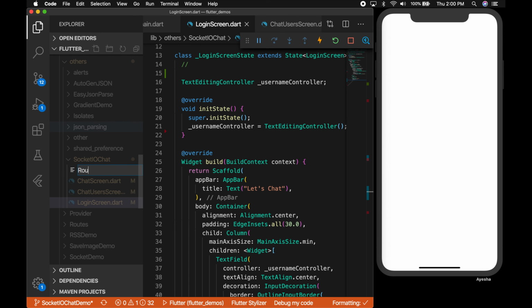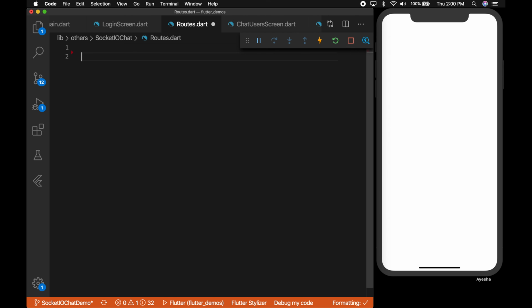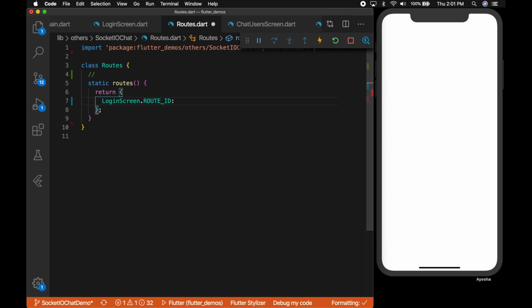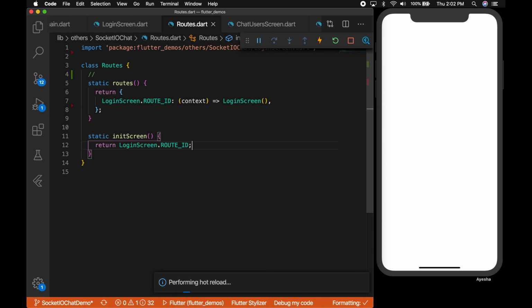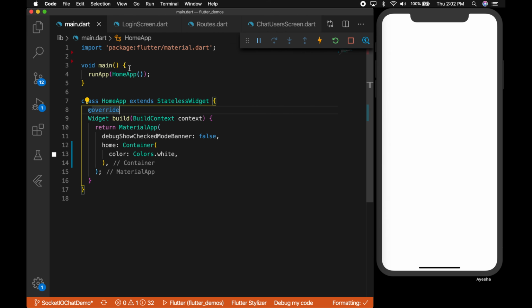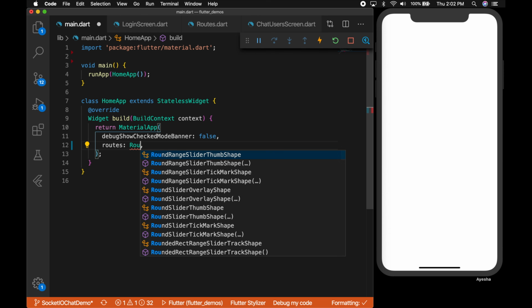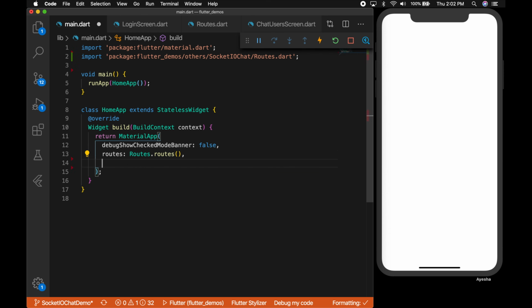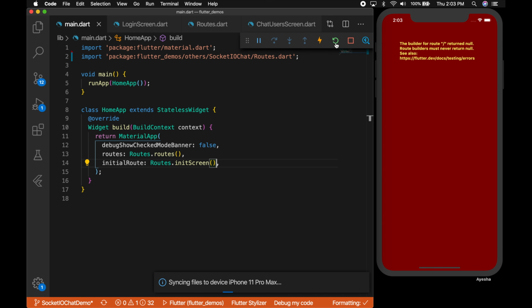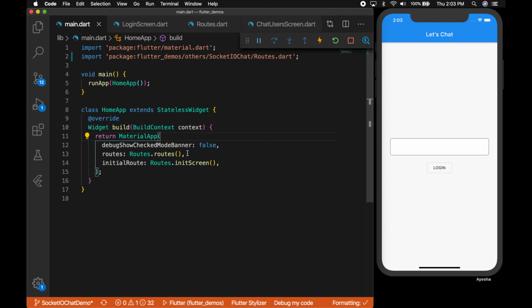So let's go ahead and create the routes file. Here we are going to declare the routes. So static routes. Let's declare the login screen first, and the initial screen will be the login screen. Let's go to the main.dart file and replace the home with routes. That will be routes.routes, and the initial route is the login screen, correct? So let's refresh. Okay, there is our login screen.